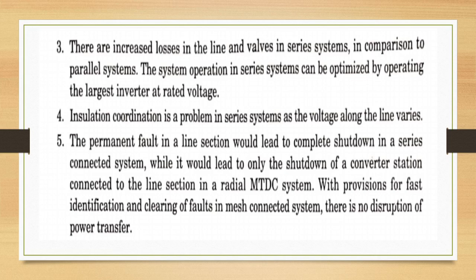Fifth point, the permanent fault in a line section would lead to complete shutdown in a series connected system, while it would lead to only the shutdown of a converter station connected to the line section in a radial MTDC system. With provisions for fast identification and clearing of faults in a mesh connected system, there is no disruption of power transfer.